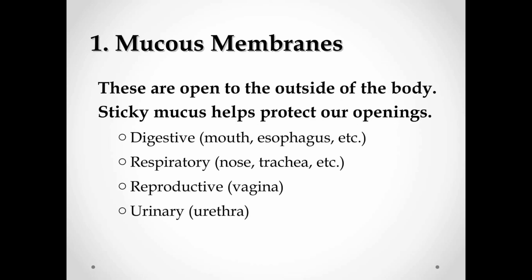The first membrane is the mucous membrane. These are open to the outside of our body. Sticky mucus helps protect our openings. This type of mucous membrane is present in the digestive system, for example the mouth and esophagus; the respiratory system, nose and trachea; the reproductive system, the vagina; and the urinary system, the urethra. In these systems the mucous membrane secretes mucus-like secretions and keeps the surface wet, the inner side of the organs we can say.